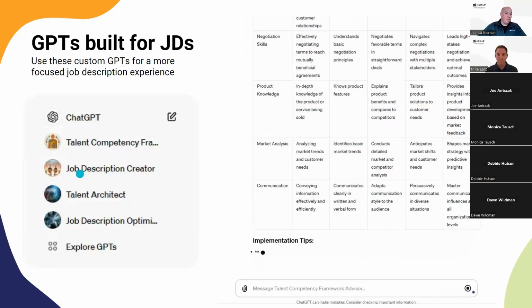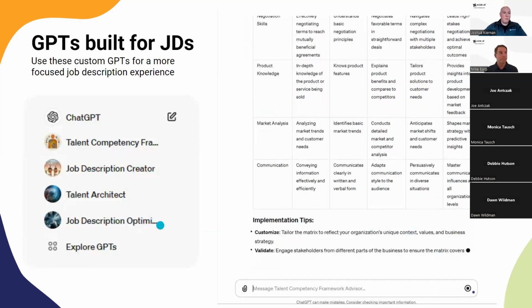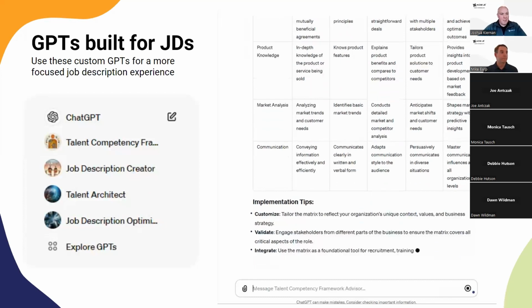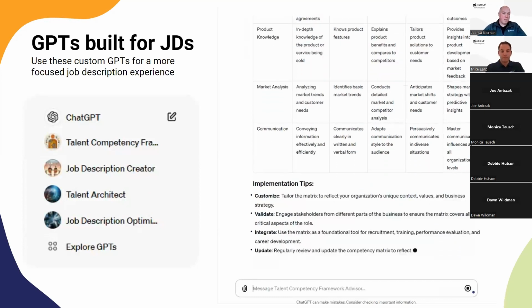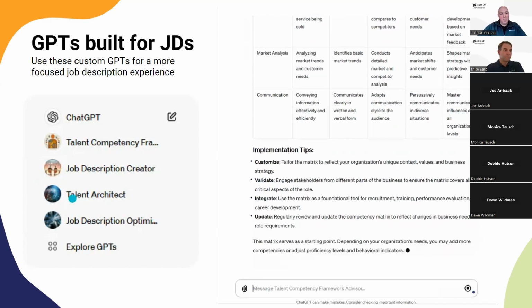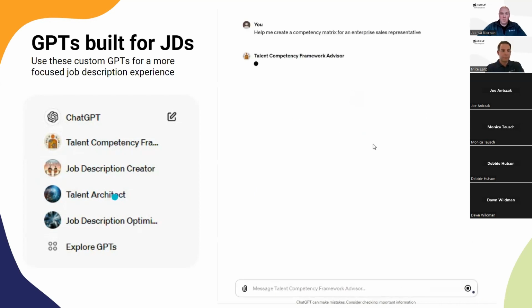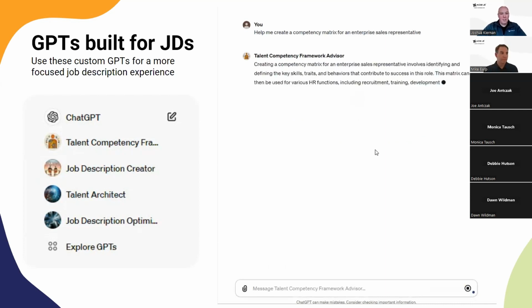The others I have on the list here, Job Description Creator and Optimizer, are versions that have additional data in them to be able to generate job descriptions, so a more advanced version of what we just went through. And then Talent Architect is a cool GPT that allows you to ask questions around skills assessments, developing a skills database, developing a talent development plan, and things of that nature.